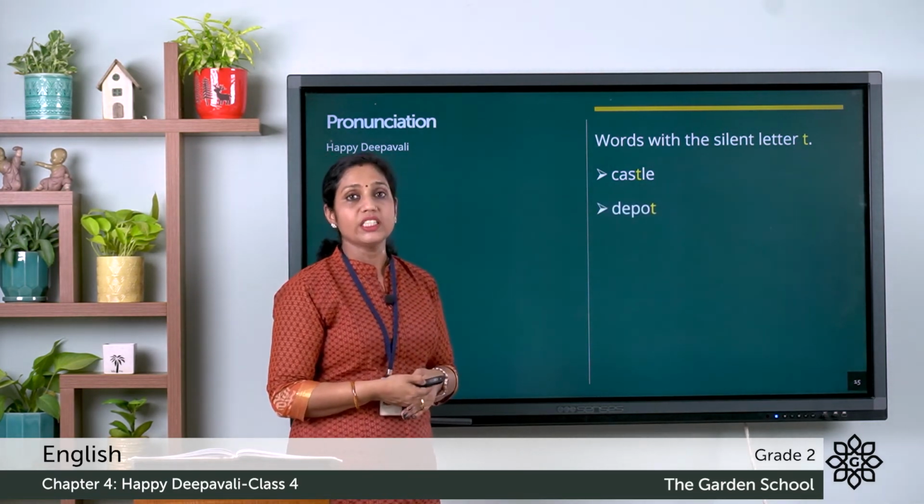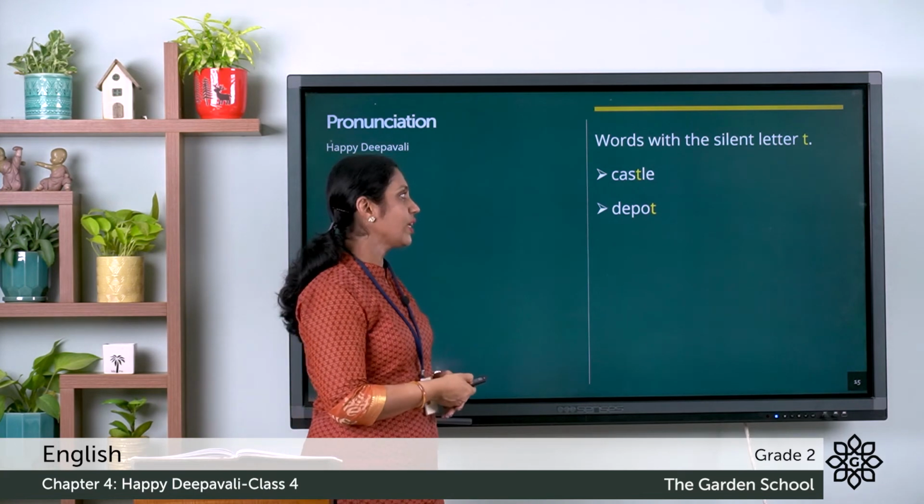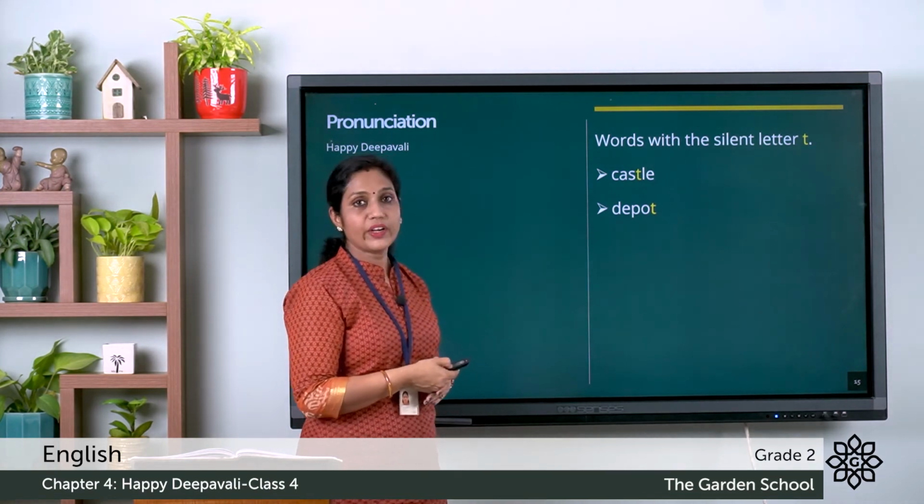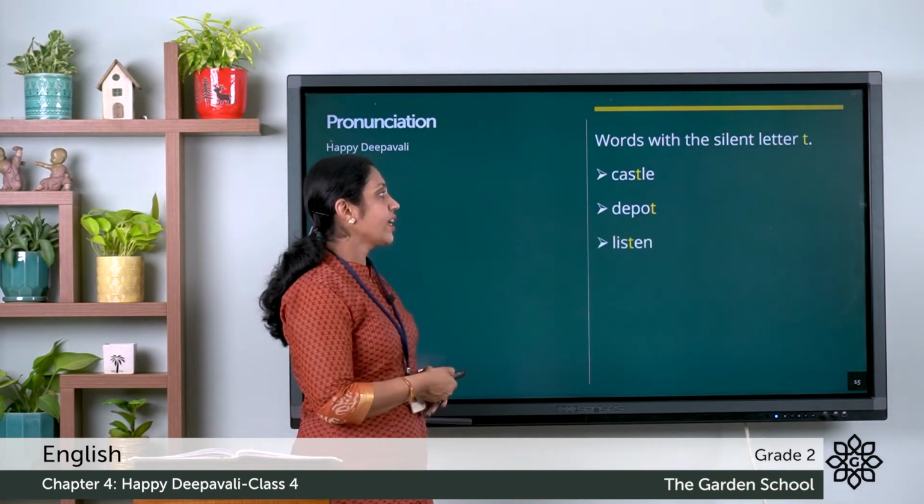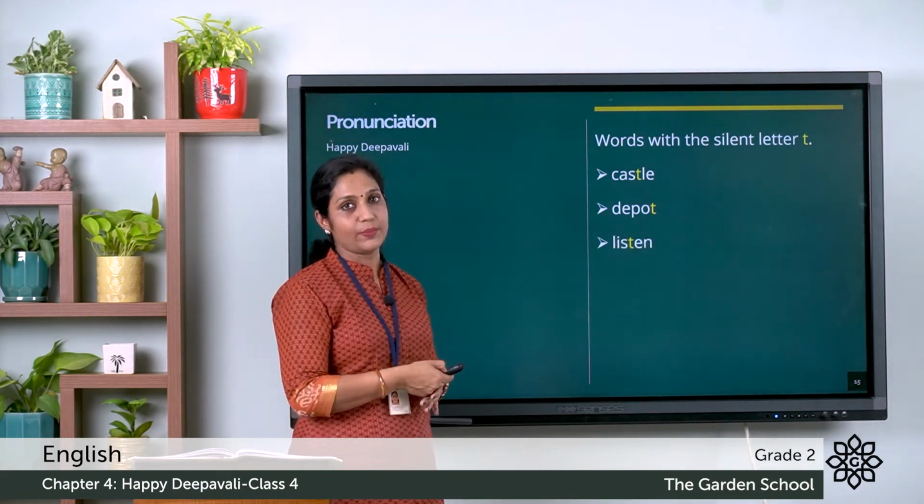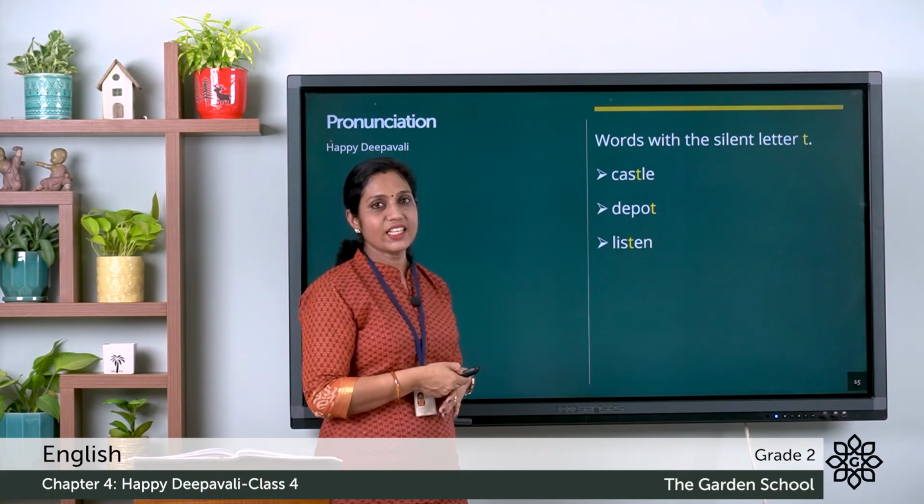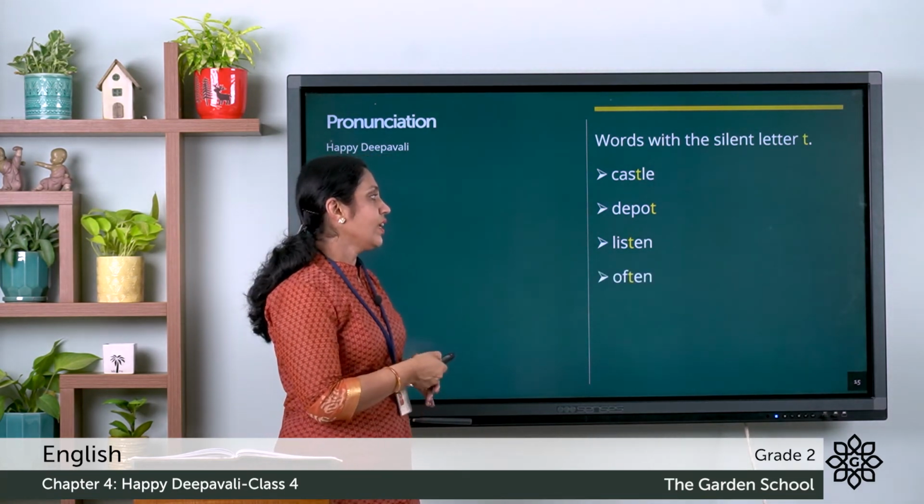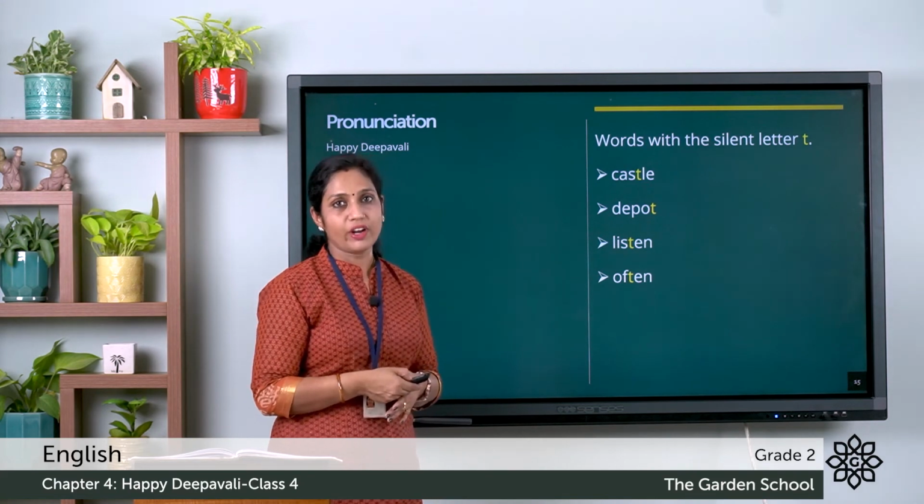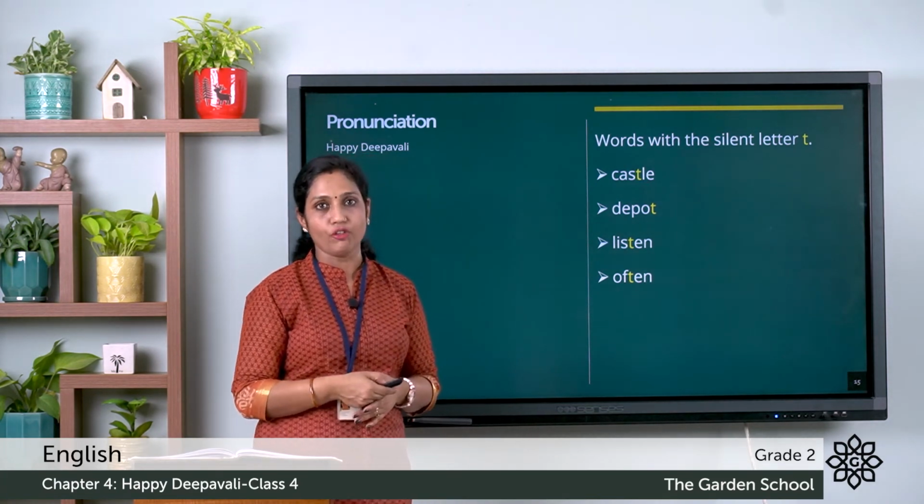Next you have the word depot. So here also you can see the letter T. We don't read it with the T, we have to read it as "depo". Next you can see the word listen. L-I-S-T-E-N. So how do you pronounce it? It's "lisen". Next you can see it's often. So you have to say it as "offen".